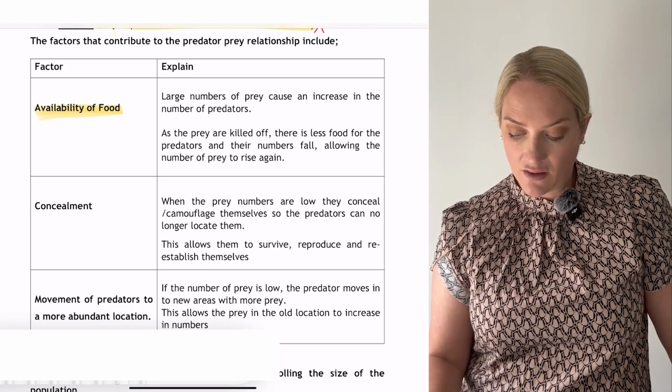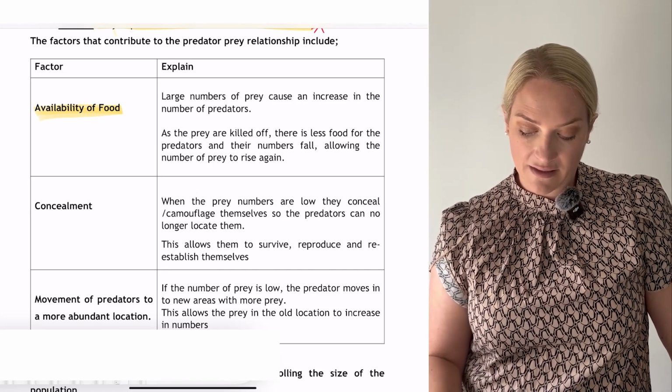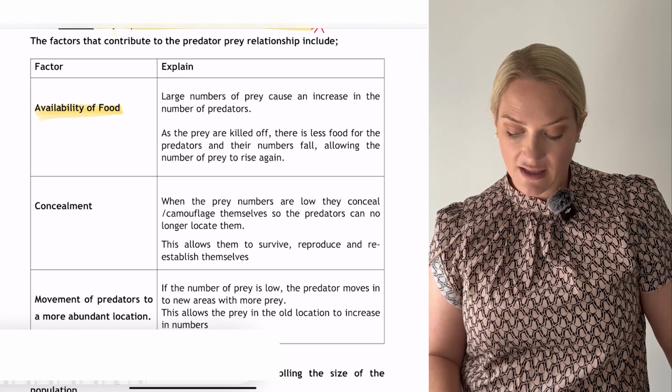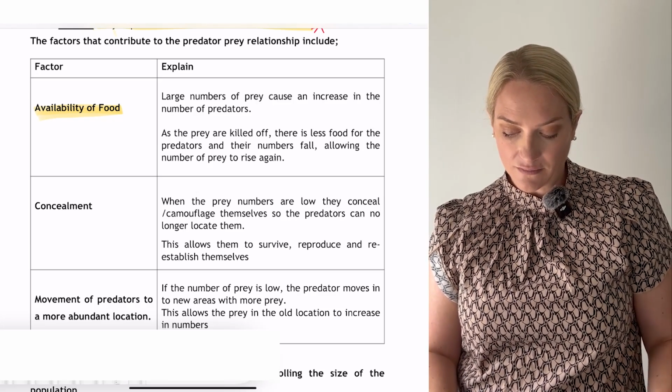So as the prey are killed off, there's less food for the predators. So as those foxes are eating up the rabbits, the numbers of the rabbits are going to drop, and the predators' numbers fall, allowing for the number of prey to rise again.